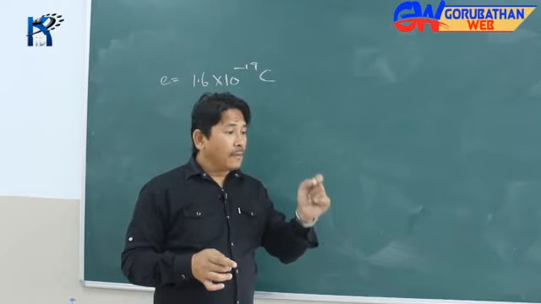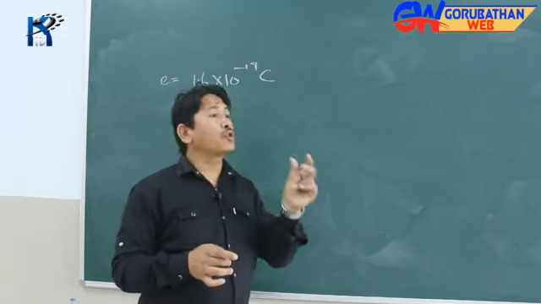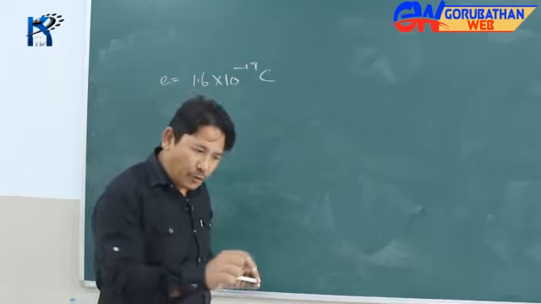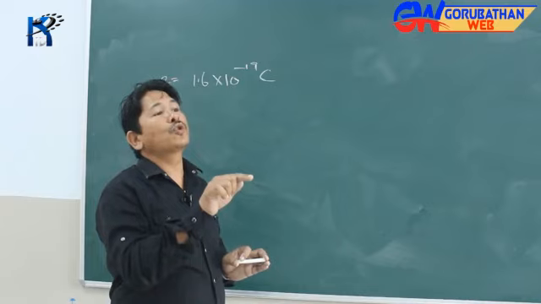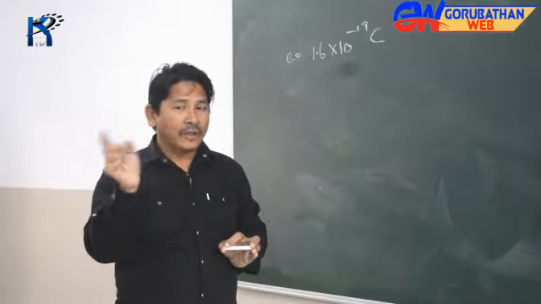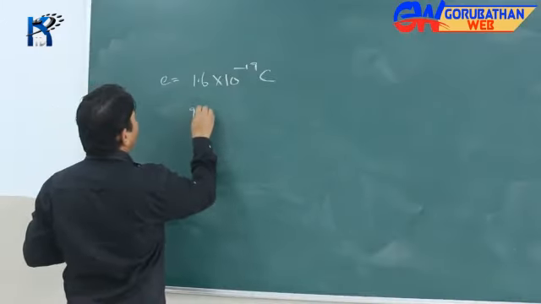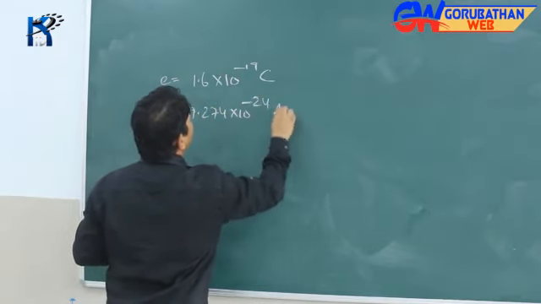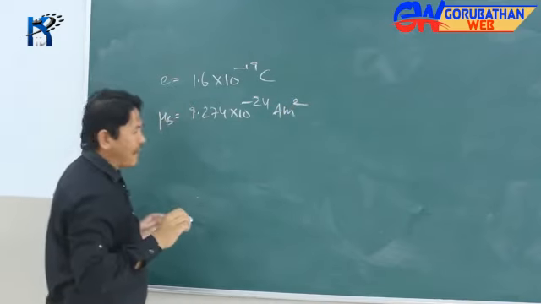The Bohr magneton was defined on the basis of the magnetic moment associated with the spin of an electron, and it was also found to be equal to the magnetic moment associated with the orbital motion of the electron in a hydrogen atom. The Bohr magneton has a value of 9.274 × 10^-24 ampere meter squared. That is your μB, the Bohr magneton.